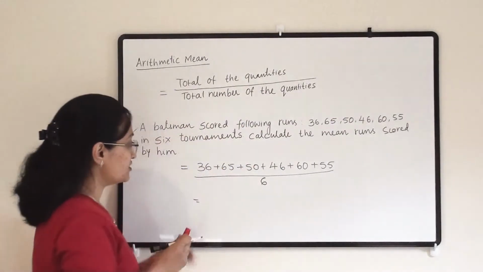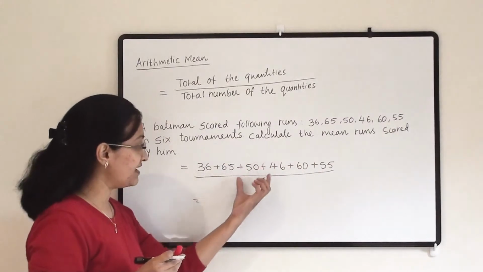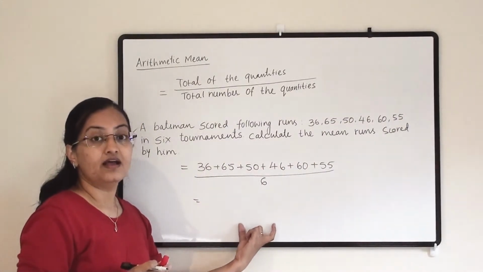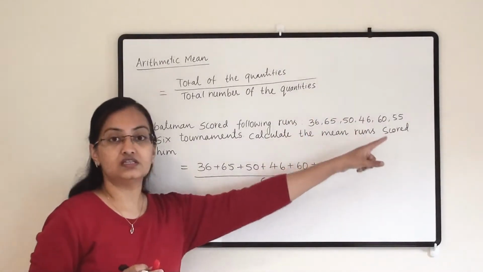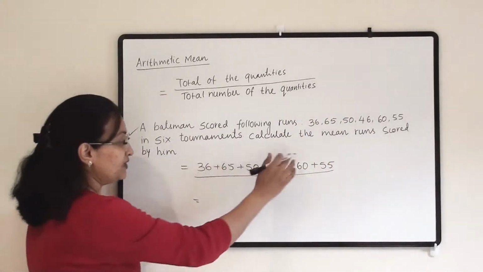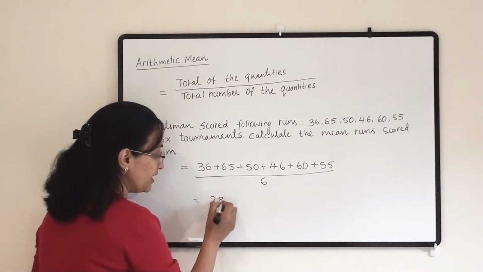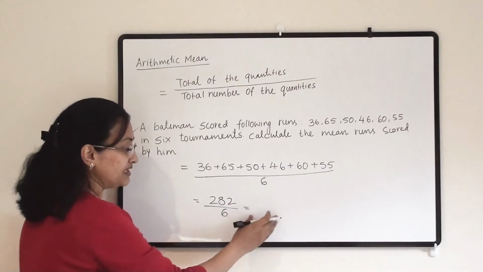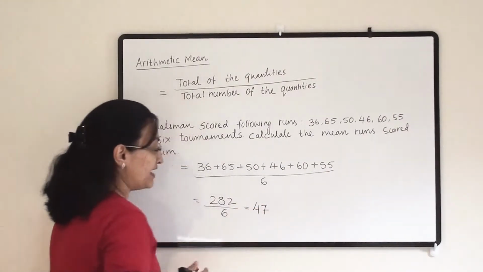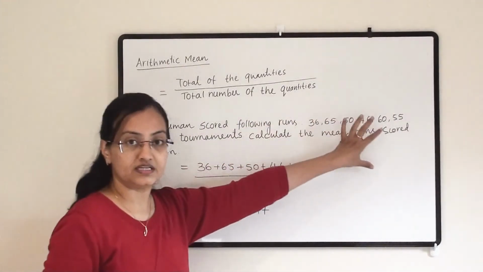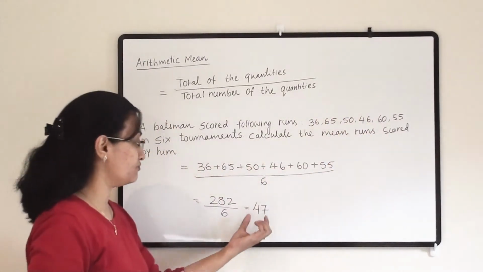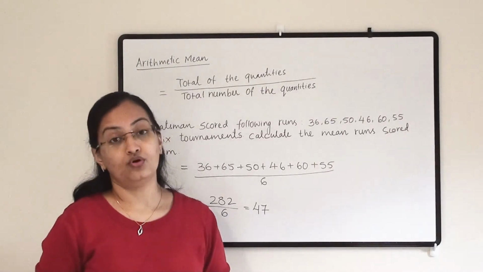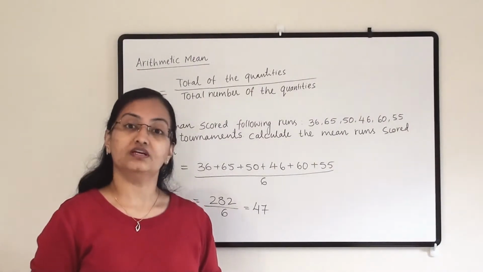So first you add all these quantities and divide by the number of quantities. When you add, you get 282 divided by 6. After this division you get 47. So the arithmetic mean of this data is 47. That is how you can find the average, mean or arithmetic mean of given data.